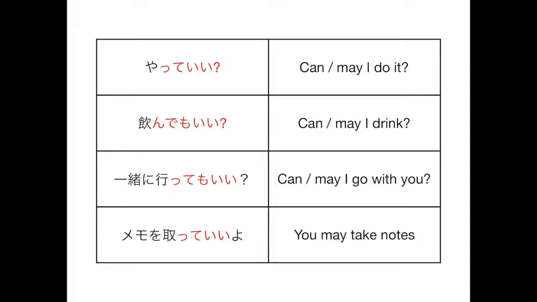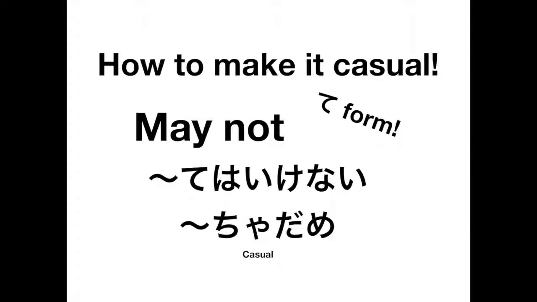Alright, and then the last one is you may take notes. And so that one is メモ取っていいよ. Like, you can take notes. Yeah, it's okay to take notes. メモ取っていいよ. Okay? So, moving on to the may not casual conversation form. Okay? And this one is a little tricky. Again, remember te form. And ては ikemasen becomes ては ikenai. So, masen just turns into nai.